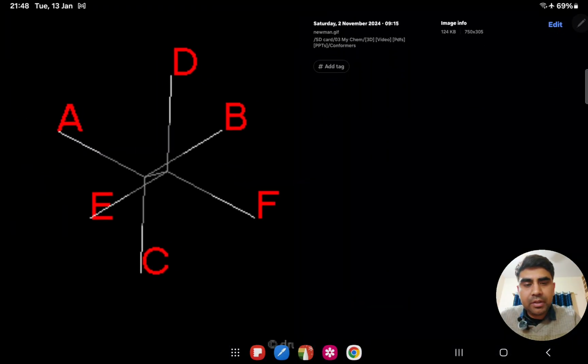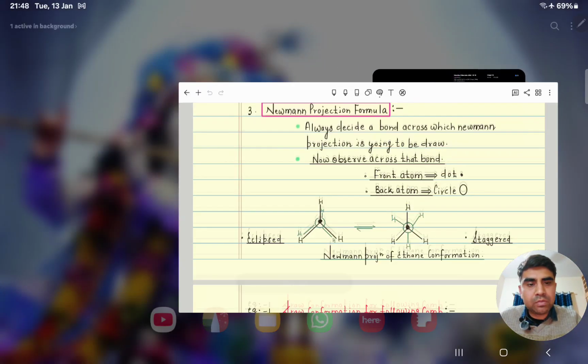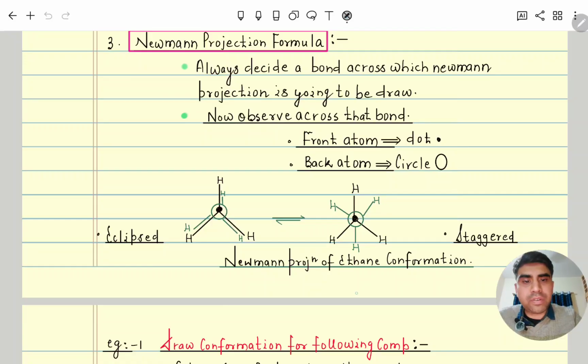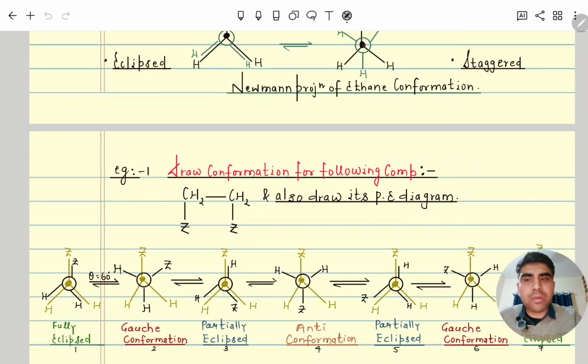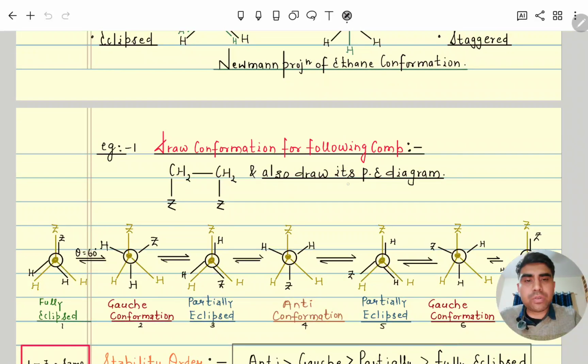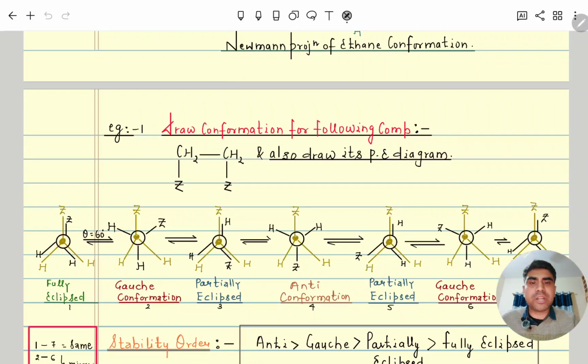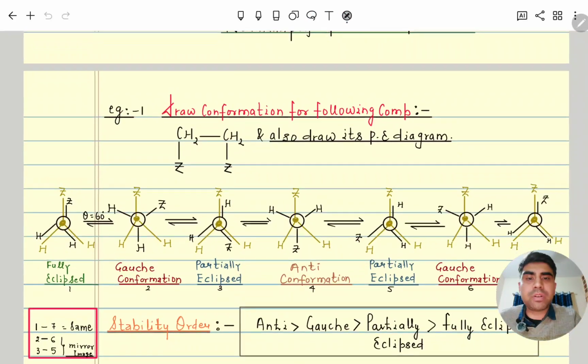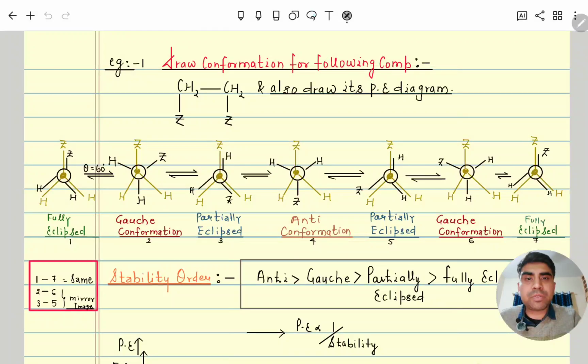So now we will move on after understanding 3D molecule representation in 2D. First we discussed the dash-wedge representation, next the Sawhorse representation, and after that the Newman projection. Now we will consider a general example. Suppose this is CH2 single bond, and here ZZ.